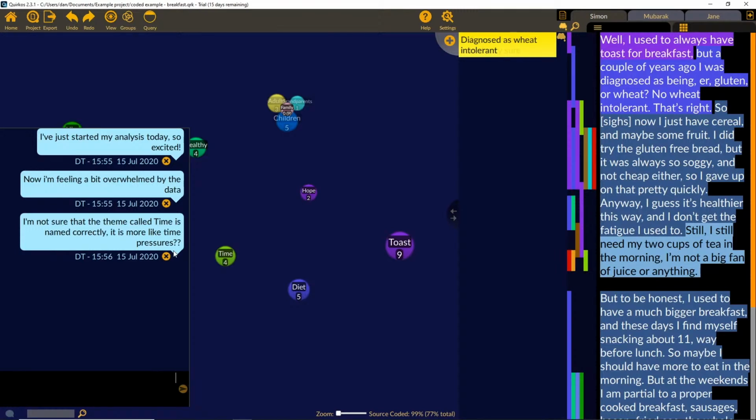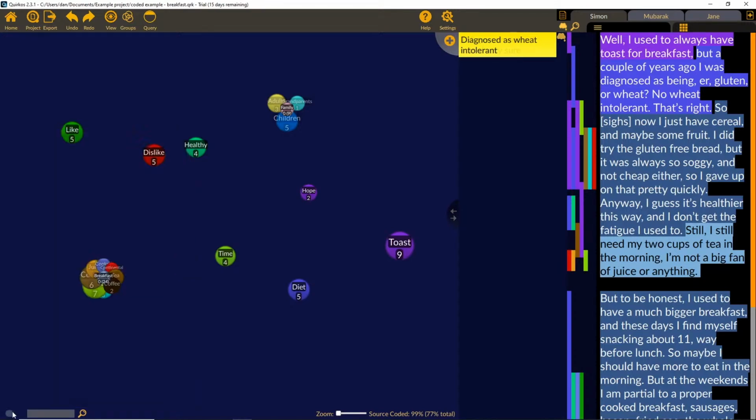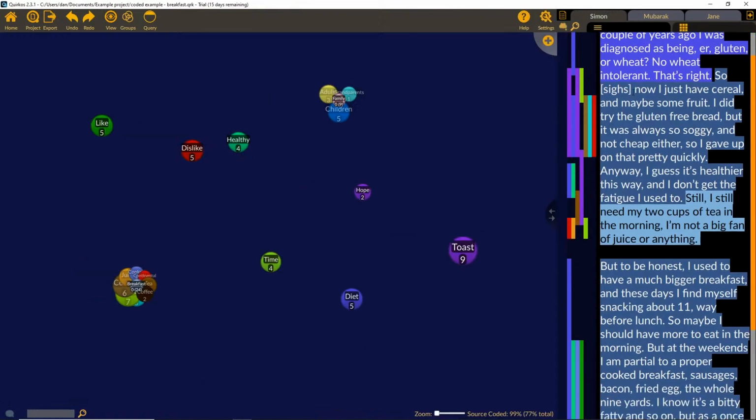So that's a good way of doing a kind of reflexive journal, or what's sometimes called an analytic diary, or research diary or research journal. So called lots of different names in the literature, but basically meaning the same thing. But if you don't need this kind of timestamp pressure, and the way we did this in previous versions of Quirkos is you can actually create a source which becomes your reflexive journal.